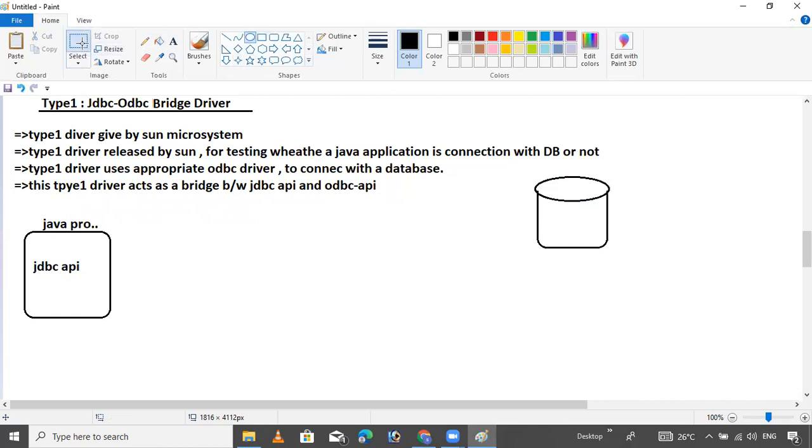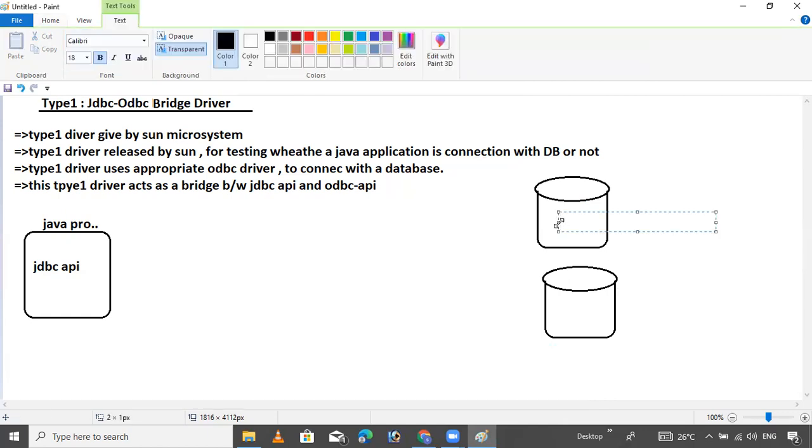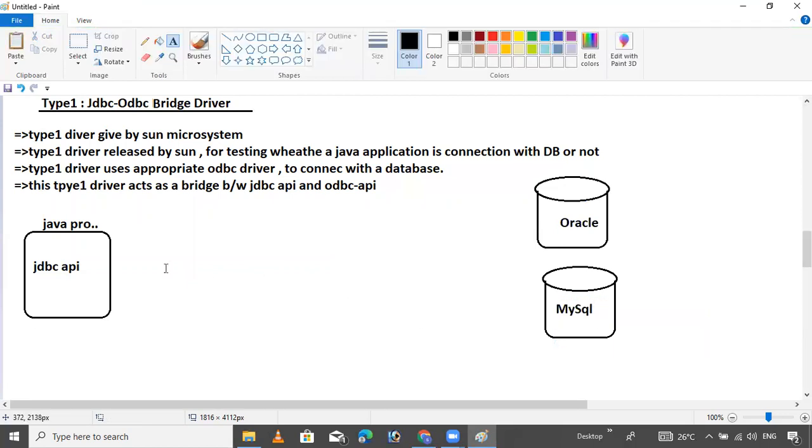Now copy this. I want one more database, for demonstration purposes. Suppose this is Oracle, and this is the MySQL database. I want to connect this application to these two databases at the same time.